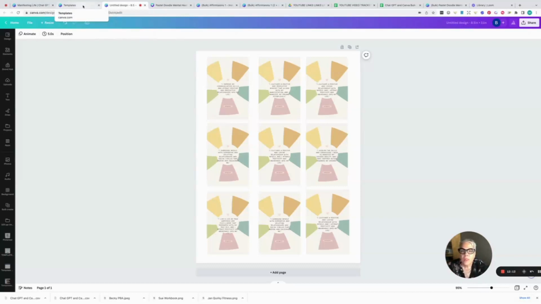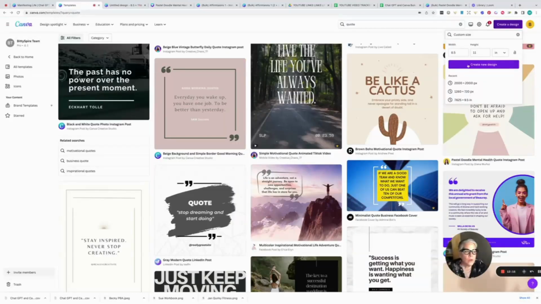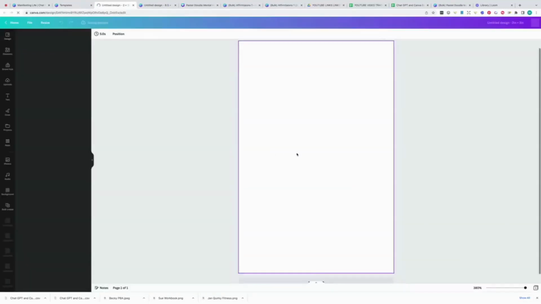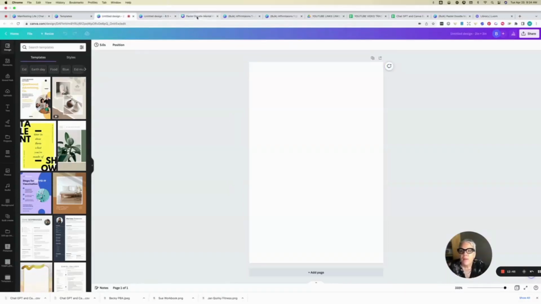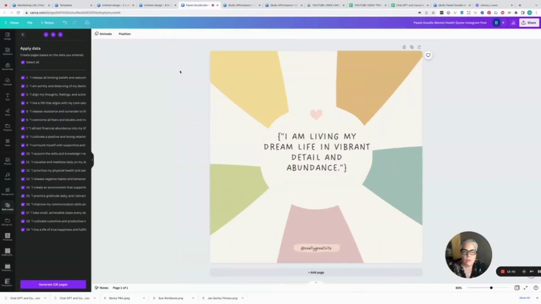Now, the other thing that I want to tell you is we're going to create a new design that is 2 inches by 3 inches, right? Because for people who just have the free version of Canva and you don't have the ability to resize, this is going to be your workaround, right? So we're going to create a new design that's 2 inches by 3 inches. And that's to make what we'll call the stickers or the affirmation cards or whatever you want. And then we're going to take, I think we started with the square version.